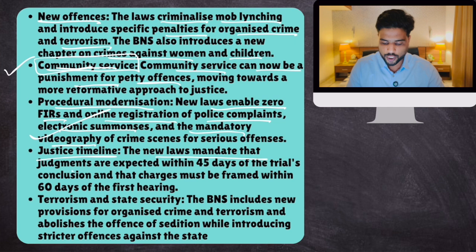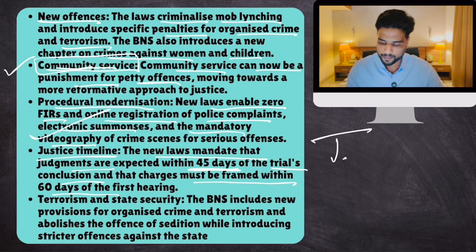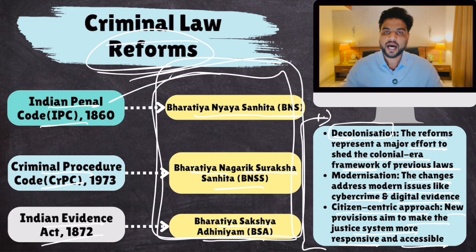New laws mandate that judgments are expected within 45 days of the trial's conclusion, and that charges must be framed within 60 days. You know, our legal system has this one flaw, and that is, well, time. Some cases take so many years. That had to be reduced through this. Okay. And last is terrorism and state security. BNS includes new provisions for organized crimes like drug trafficking, human trafficking, and terrorism. Clear? So these important changes were brought in our criminal legal system through these three new laws.